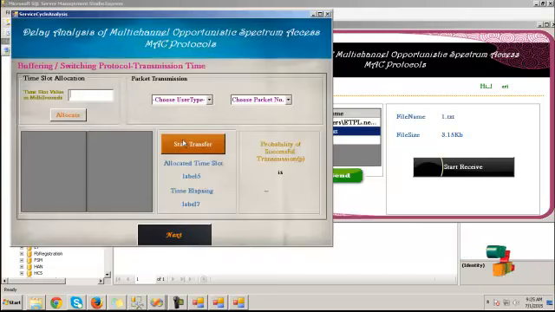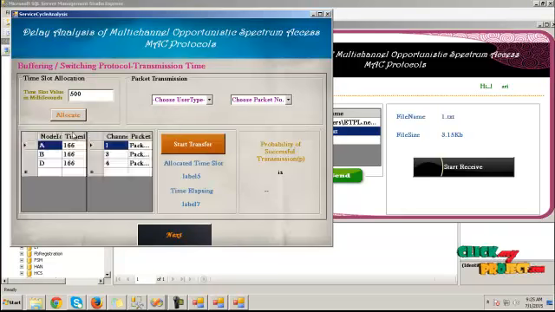Then click on next. Here provide the time slot value to allocate each node to transmit the packet to the user. Click on allocate button. The time is allocated to each node and for the corresponding packets.